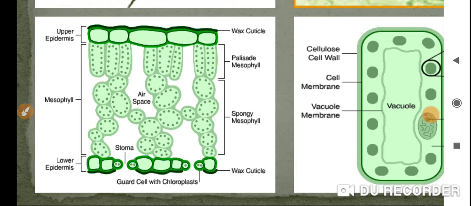Diffusion is defined as the exchanging of gases, whether in the form of carbon dioxide or oxygen. The exchanging of these two gases from a higher concentration towards a lower concentration is called diffusion. Are you understanding? Yes. So the function of stomata is to help transfer